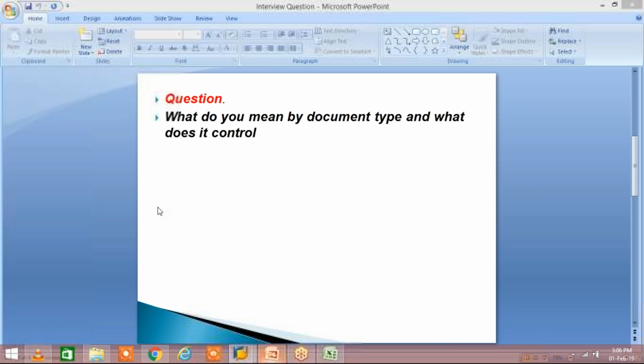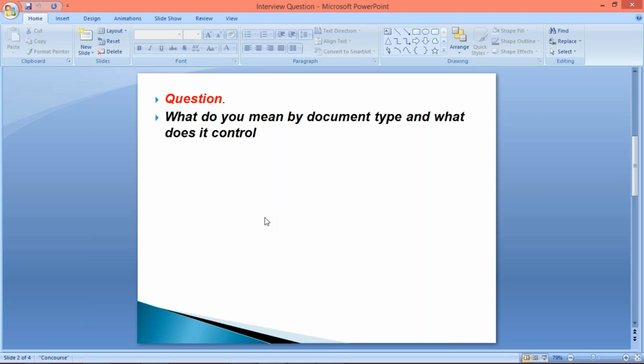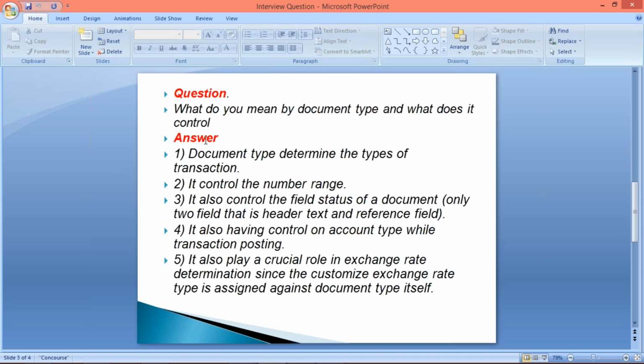So this is what, guys, the controls which are done by document type. I'll repeat once again. I've already noted down here in sequence. Look at here, what do you mean by document type and what does it control? The first thing you have to say is that document type determines the types of transactions. I already explained that, whether it is normal JV, in the sense general voucher, whether it is invoice, credit memo, or payment, whatever the types of transactions are, that is going to be determined by document type itself, because every transaction is going to be posted against different document types. So this is how we will come to know which one is invoice, which one is credit memo, which one is payment, which one is general voucher.